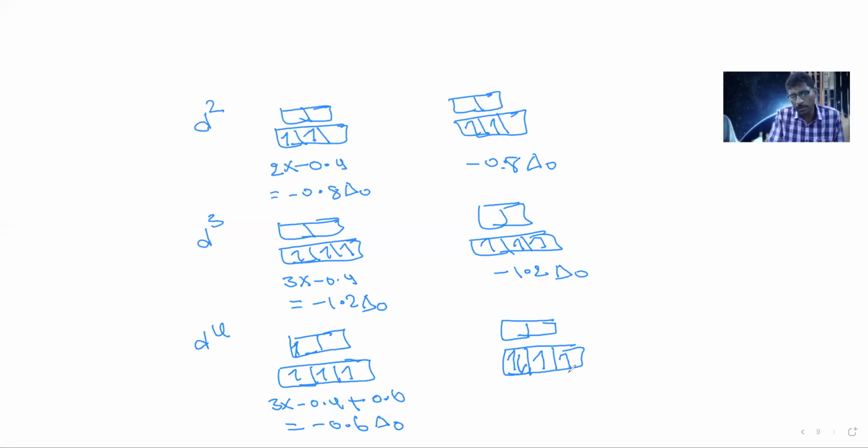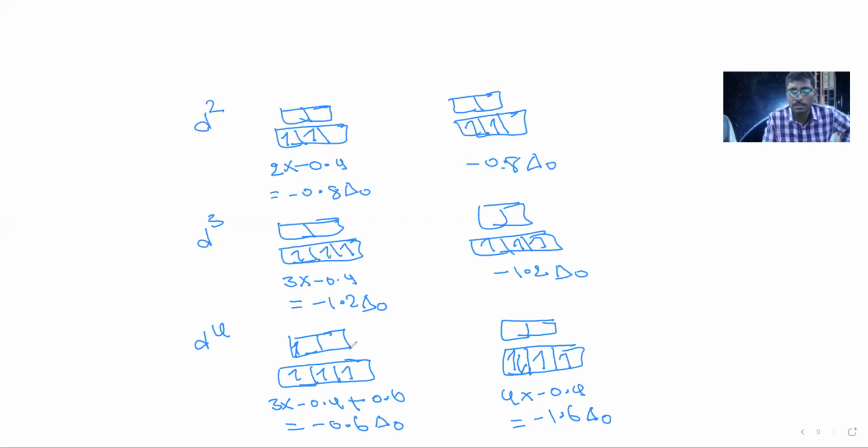That means all 4 electrons are in the lower energy level, so 4 into minus 0.4, which is equal to minus 1.6. So the CFSE value is different for the d4 configuration. In weak field it is minus 0.6, in strong field it is minus 1.6. So from this, total values will change.